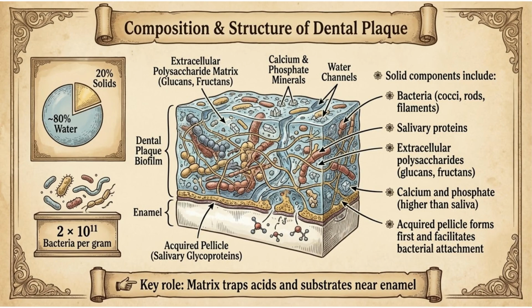Plaque is 80% water and 20% solids. Solids include bacteria, salivary proteins, extracellular polysaccharides, and calcium and phosphate. The acquired pellicle forms first, helping bacteria attach and trapping acids and sugars near enamel.